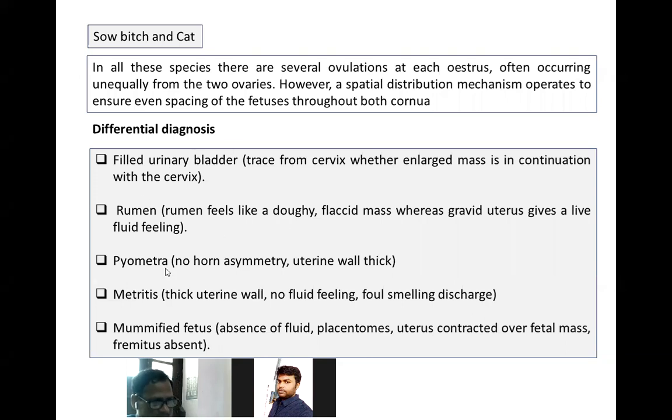Differential diagnosis. Many times you get confused while examining for pregnancy diagnosis. Sometimes people may grasp the urinary bladder and think that this is the uterus. I have seen this, and a student or any quack will say that the animal is pregnant, but it is not. In metritis also, the uterus is filled with pus and it looks like the animal is pregnant, but it is nothing like that. Mummified fetus. These are the differential diagnoses.